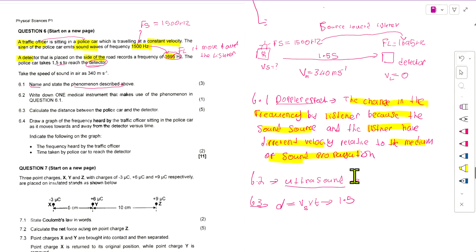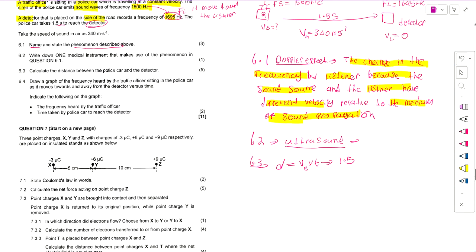So from the formula of the Doppler effect, we say that F of the listener is equal to V plus or minus VL divided by V plus or minus Vs, times Fs.